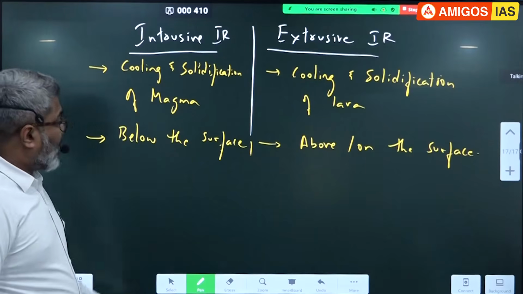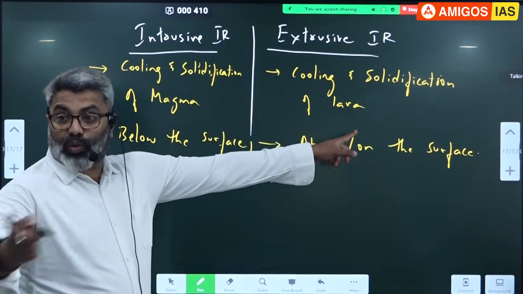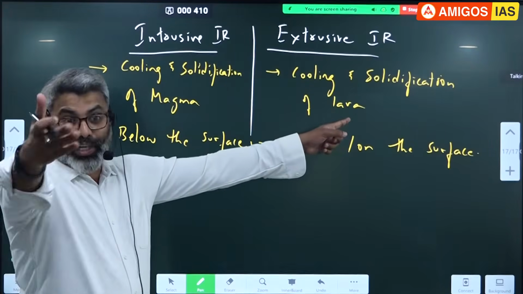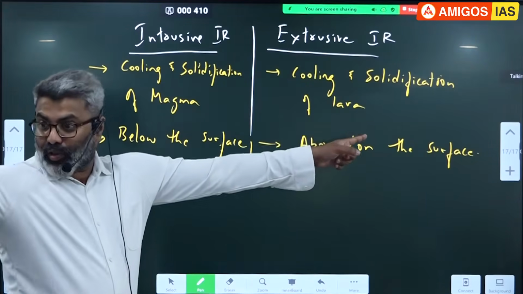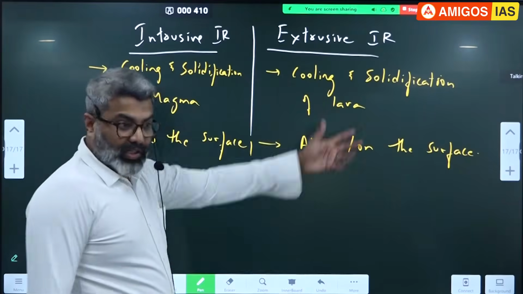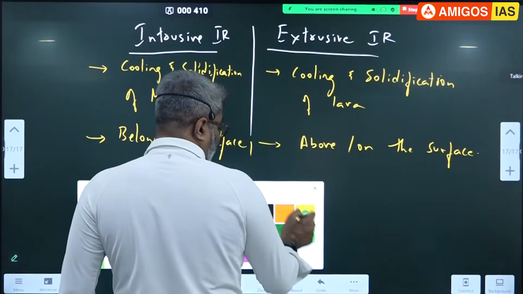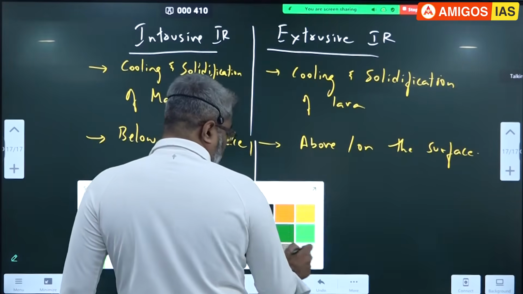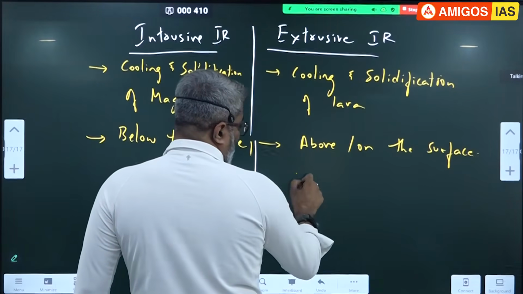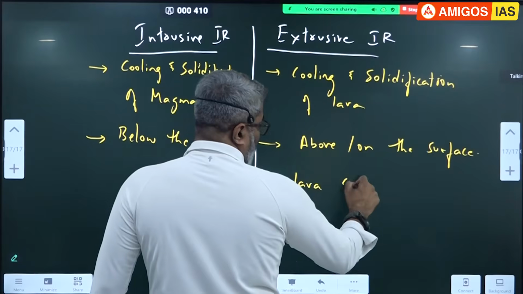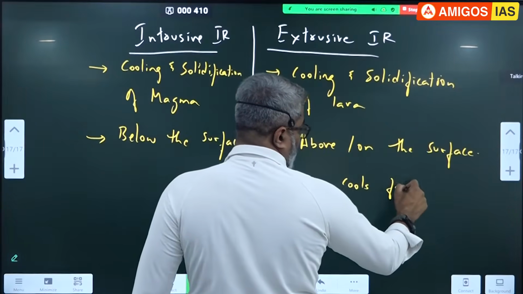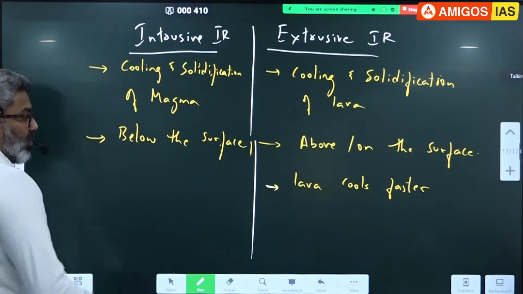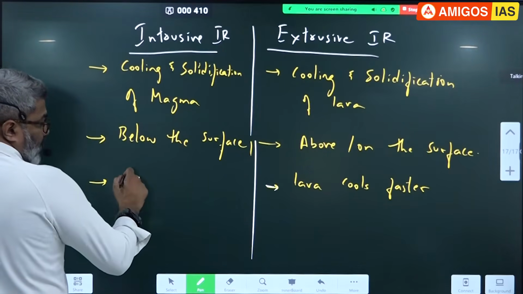So notice one thing. Magma and lava. Which is cooling faster? Lava. Why? Because it comes outside, comes in contact with air, comes in contact with water. So lava cools faster. Write that also as a difference. Here, on this side: lava cools faster because it comes out and comes in contact with water and air. Magma cools slowly.